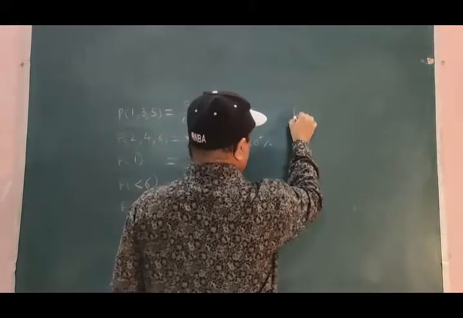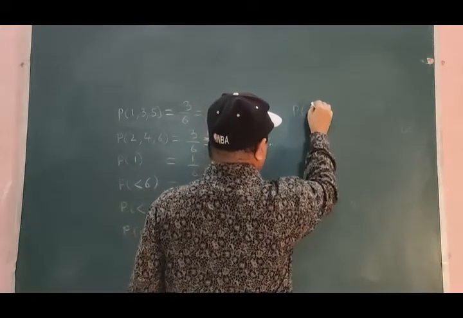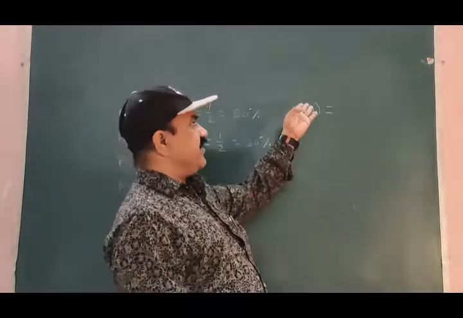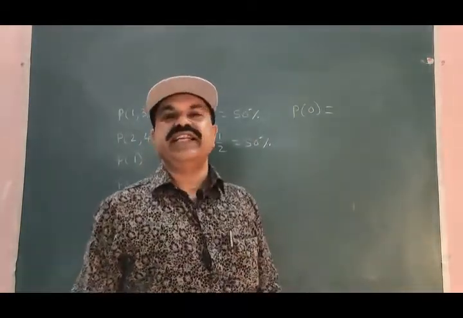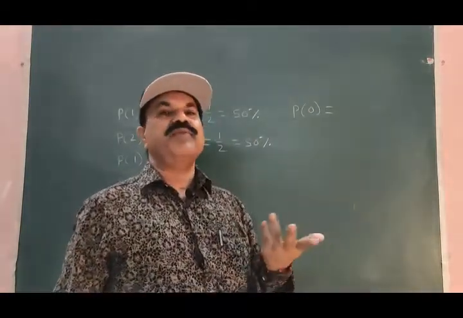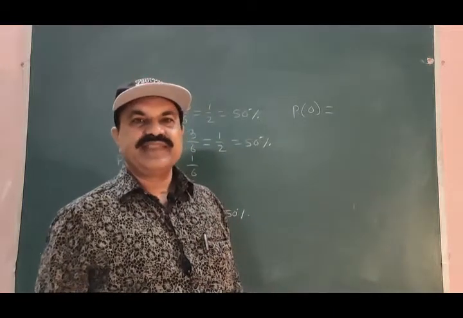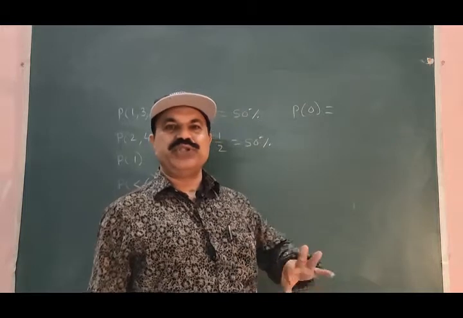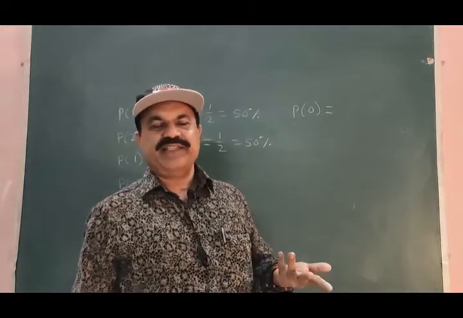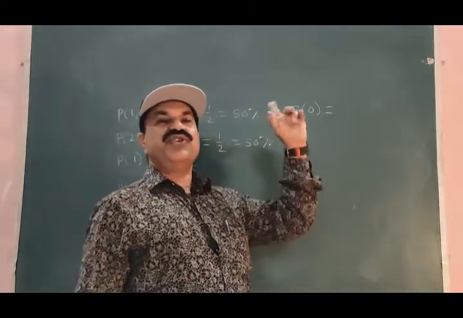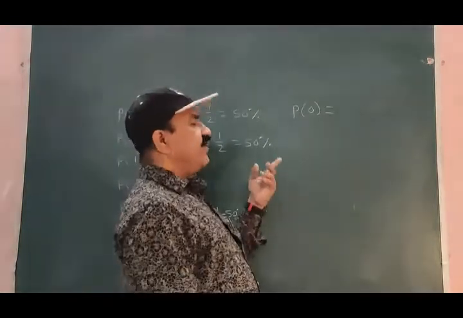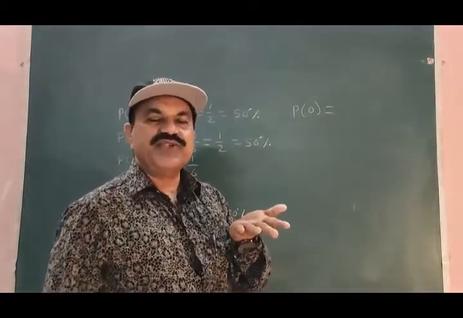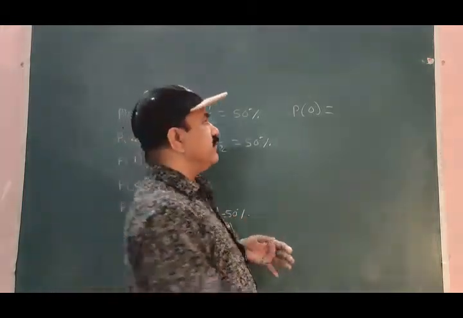And if you are asked to find the probability of occurrence of the surface with 0 dot engraved, what will be the probability? The 6 faces are engraved with dots 1, 2, 3, 4, 5, 6. There is no face having 0 dot, and therefore the probability of occurrence of the face with 0 dot is 0.